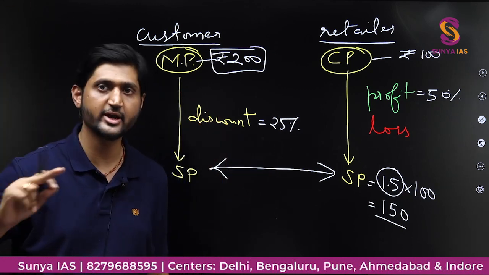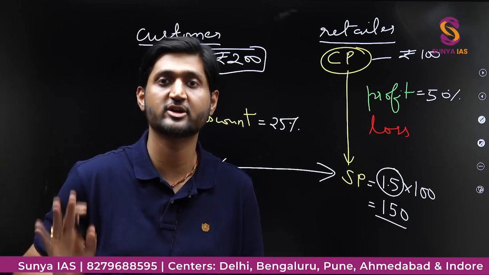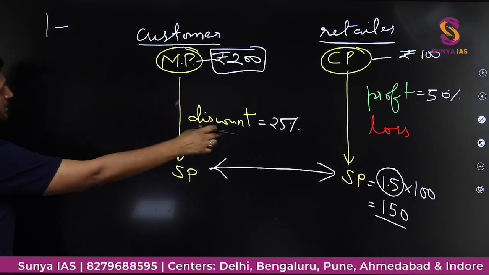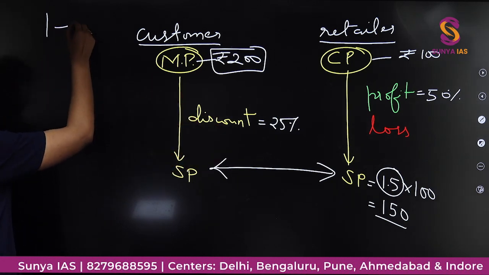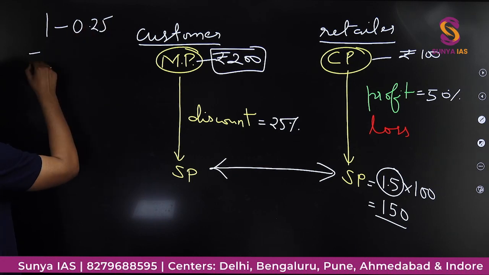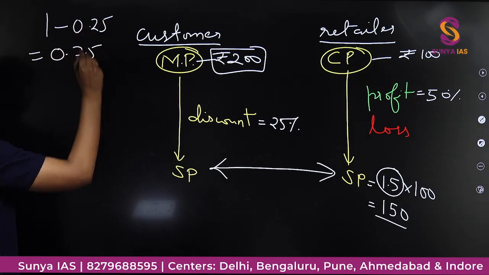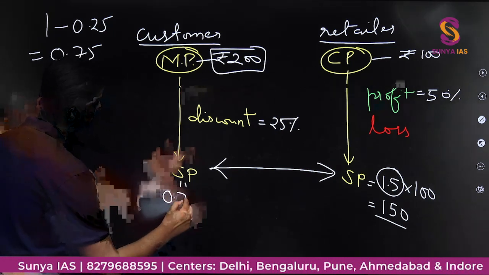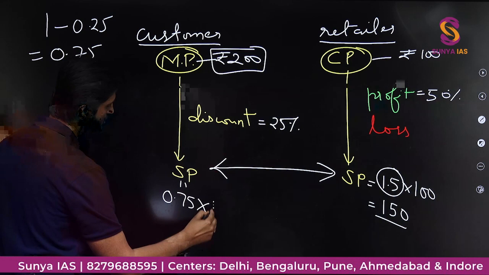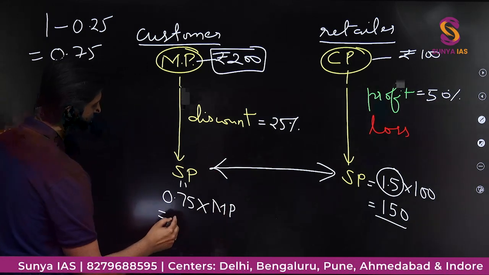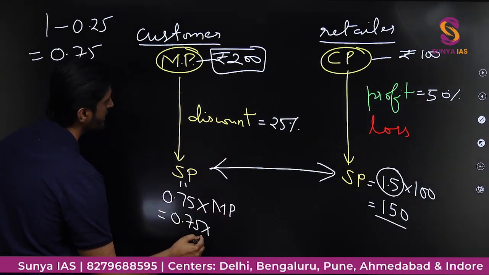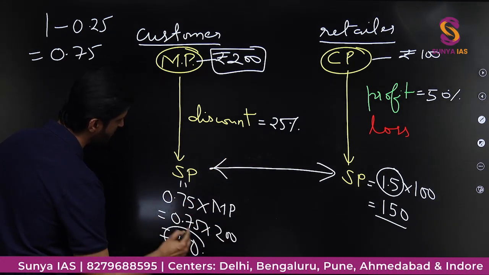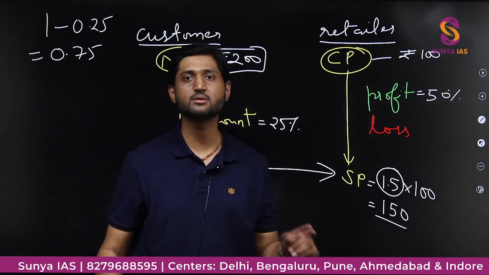So when we studied the percentage topic, when there is a reduction by a certain percent, what do we do? Suppose we have the initial value as 1, minus 25% you are decreasing, so it will become 0.75. So on multiplication, we can find the selling price as simply 0.75 into the marked price, that is 0.75 into 200, and that will come out to be rupees 150. So here and here the selling price is the same in both of the cases.